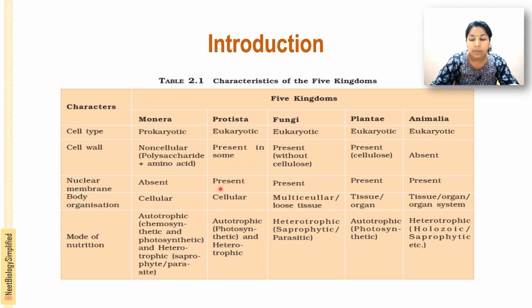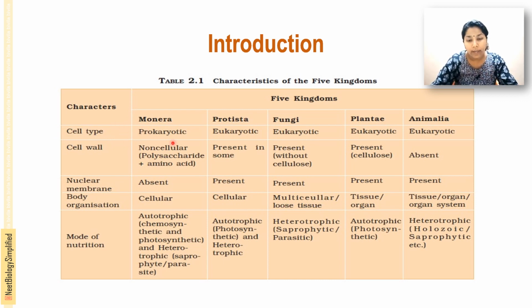And here is a table given in the NCERT textbook. I have copied it and given it here. It shows the characteristics of the five kingdoms: Monera, Protista, Fungi, Plantae, Animalia. The characters described here are cell type, cell wall, nuclear membrane, body organization, and mode of nutrition. And here is Monera. They are prokaryotic organisms.